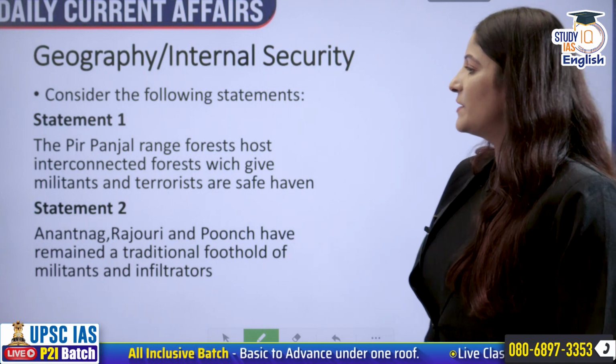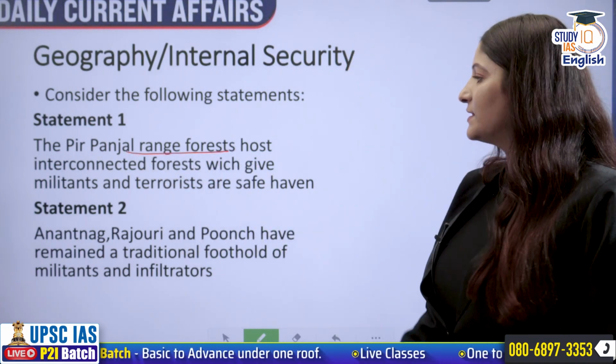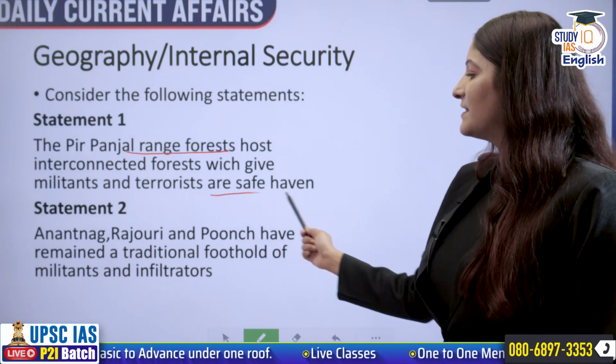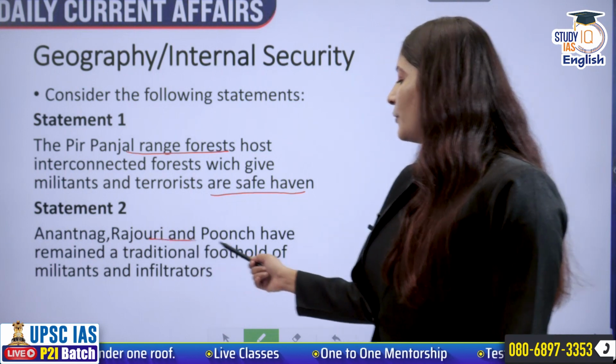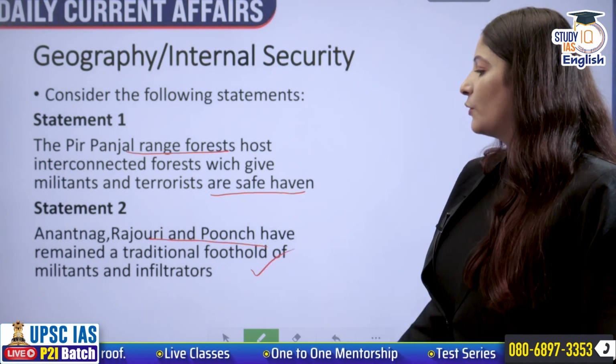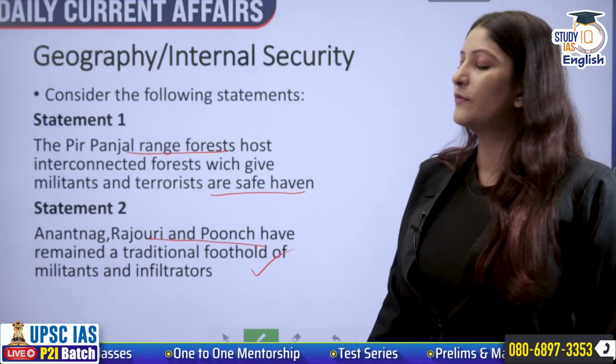Consider the following statements. Statement 1 says the Pir Panjal Range forest hosts interconnected forests which give militants and terrorists a safe haven. Statement 2 says Anantnag, Rajouri and Poonch have remained a traditional foothold of the militants and infiltrators. Choose the correct answer using the following codes.